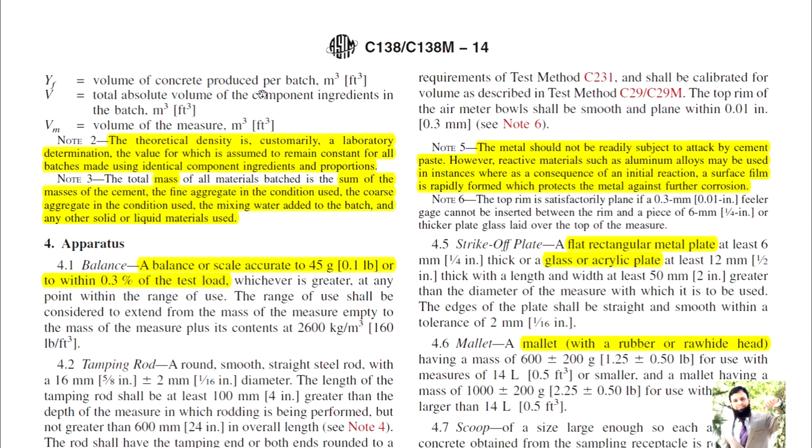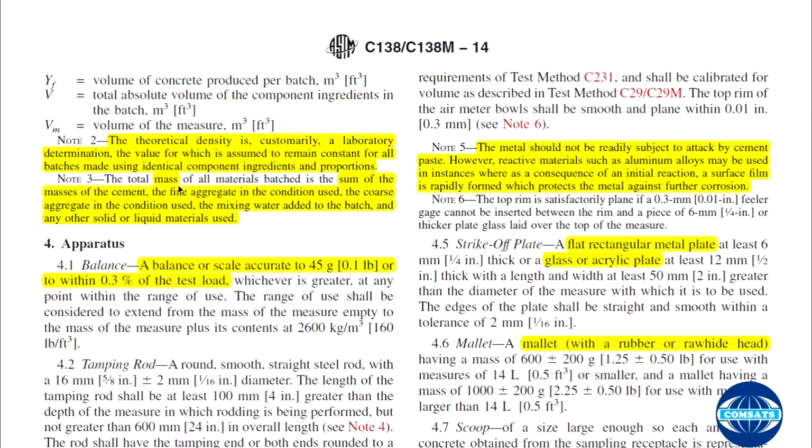YF is the volume of the concrete produced per batch, and V is the total volume of the component ingredients of the batch, and Vm is the volume of the measure. The theoretical density is customarily a laboratory determination, the value for which is assumed to remain constant for all batches made using identical component ingredients and proportions. So that remains constant and that is measured in the laboratory.